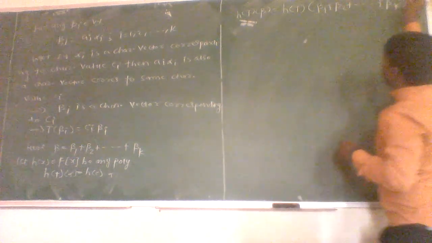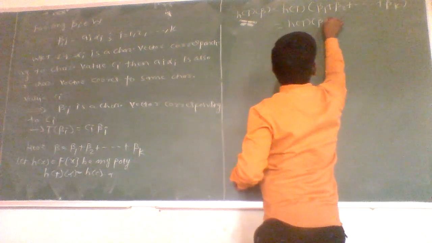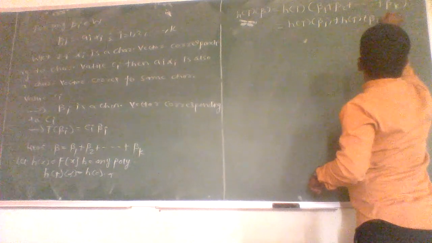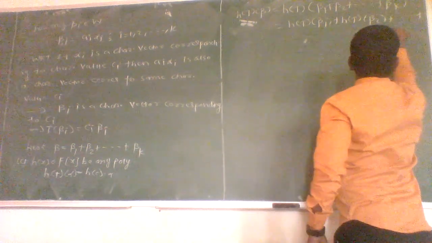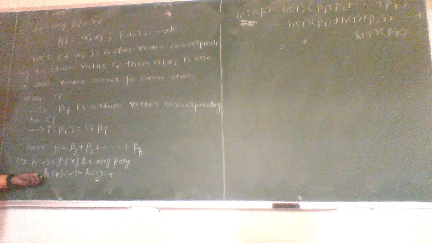As h of T is linear, this is nothing but h of T of beta 1 plus h of T of beta 2, up to h of T of beta k. Again from this theorem, for a particular value c, h of T of alpha is h of c times alpha.